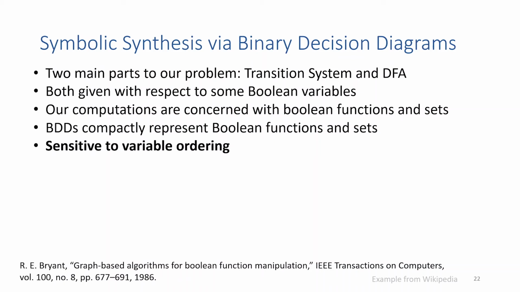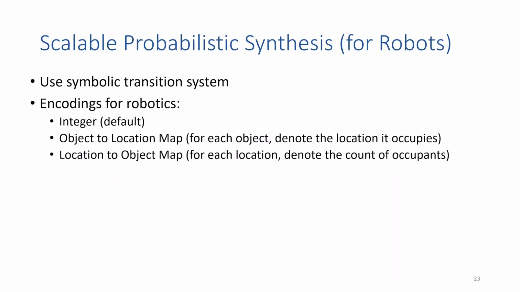In order to improve scalability, we're going to rely on binary decision diagrams. The key insight here is that our transition system and automata are both given with respect to Boolean variables, so our computations are concerned with Boolean functions and sets. And BDDs are a popular way to compactly represent Boolean functions and sets, but they're sensitive to variable ordering. So in order to examine variable ordering, we're going to look at a few different encodings we could use.